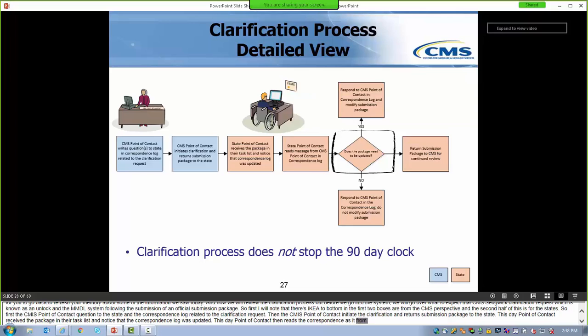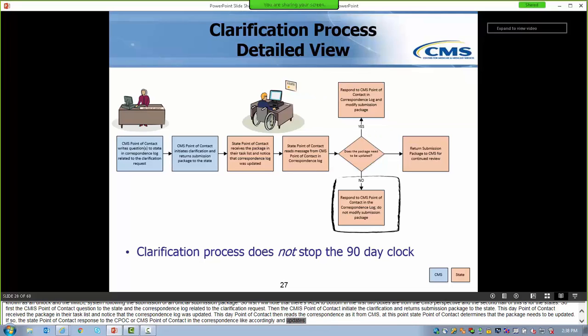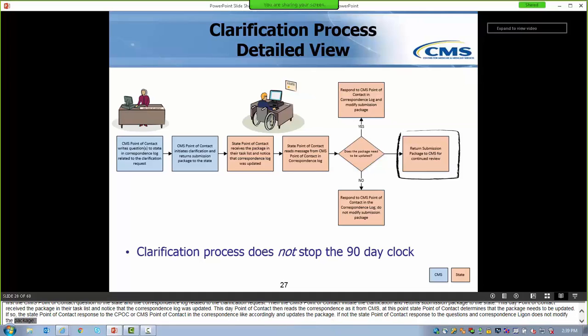If so, the state point of contact responds to the CPOC or CMS point of contact in the correspondence log accordingly and updates the package. If not, the state point of contact responds to the questions in the correspondence log and does not modify the package. Once the clarification questions are resolved, the state point of contact returns the submission package to CMS for continued review. As a reminder, the clarification process does not stop the 90-day clock. And let's go into the system to take a look at this process.